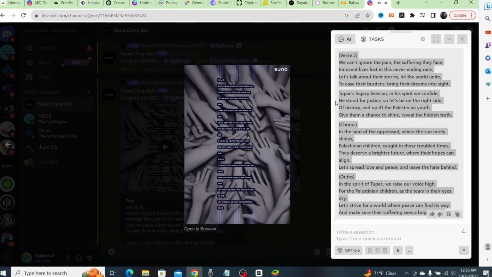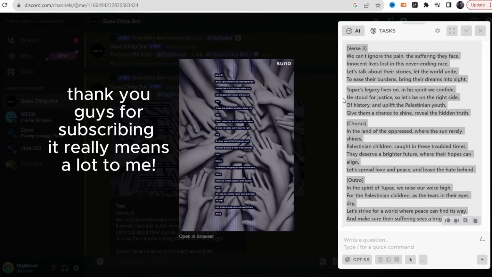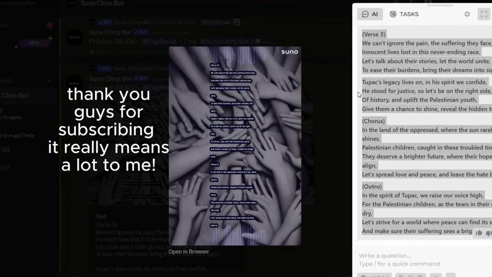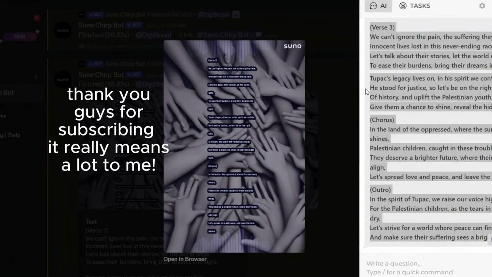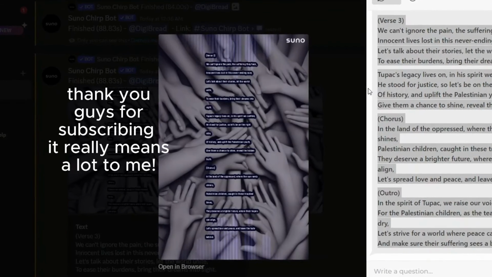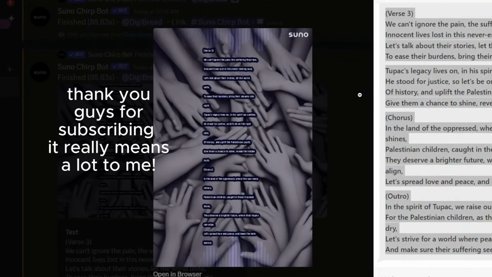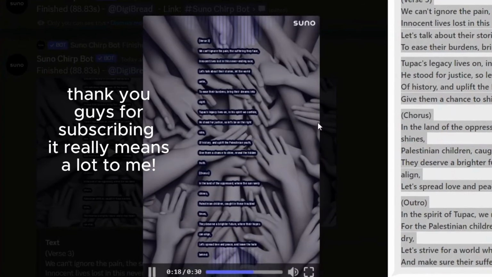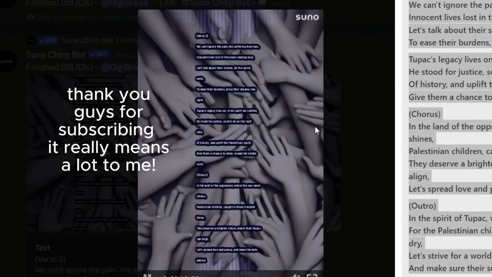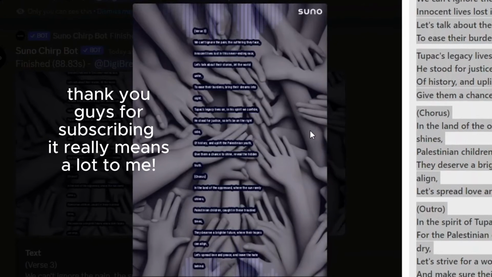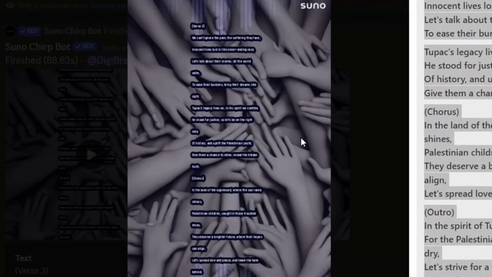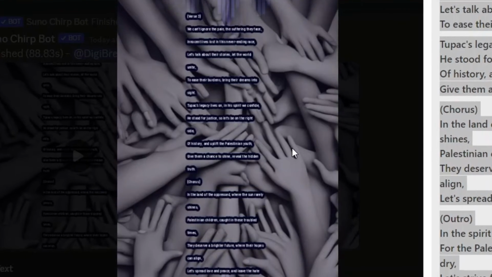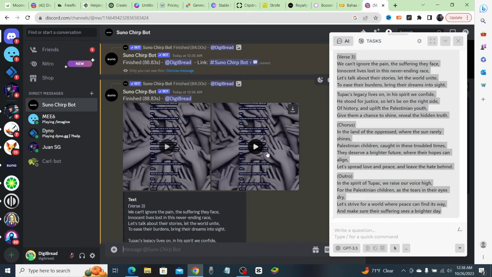Let's go. We can't ignore the pain, the suffering they face. Innocent lives lost in this never-ending race. Let's talk about their stories, let the world unite. To ease their burdens, bring their dreams into sight. Tupac's legacy lives on, in the spirit we confide. He stood for justice, so let's be on the right side of history and uplift the Palestinian youth. Give them a chance to shine, reveal the hidden truth. In the land of the oppressed, where the sun really shines, Palestinian children caught in these troubled times, they deserve a brighter future where their hopes can align. Let's spread love and peace and leave the